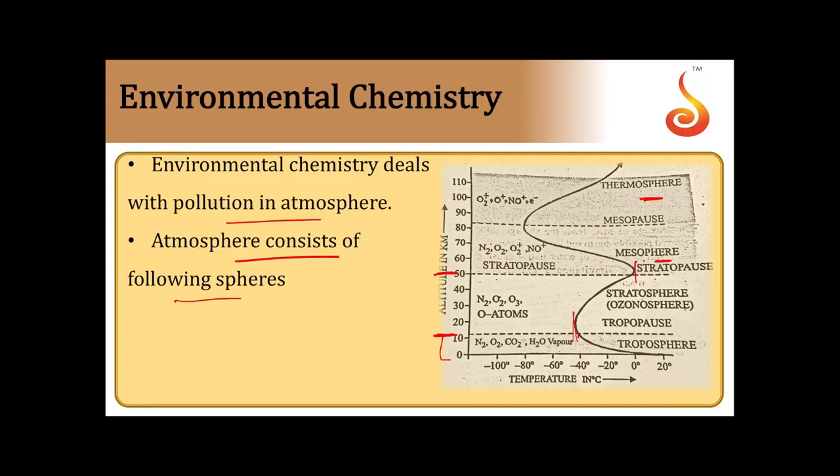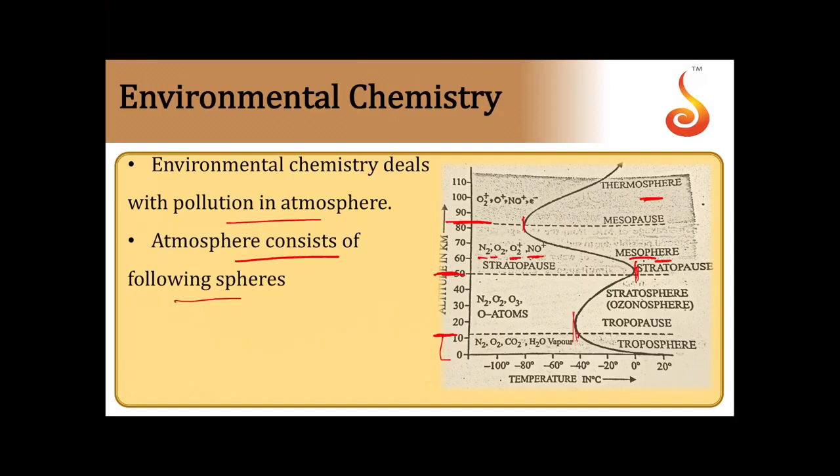The mesosphere ranges from 50 kilometers to 85 kilometers. The mesosphere consists of N2, O2 and O2 plus and NO plus ions. And coming to temperature, it ranges from minus 2 degrees Celsius to about minus 92 degrees Celsius. That is the range of the mesosphere.